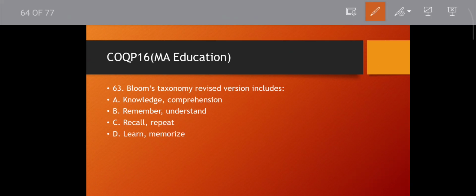Question number 63. Bloom's taxonomy revised version comes in 2001. Knowledge, comprehension: remember, understand, recall, repeat, learn, memorization. Learn and recall, these terms do not come. Then knowledge, comprehension. Then remember, understand.